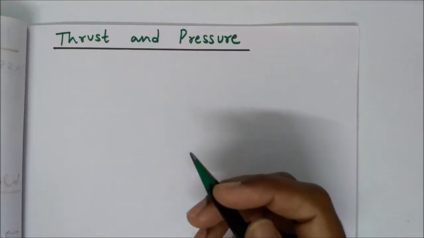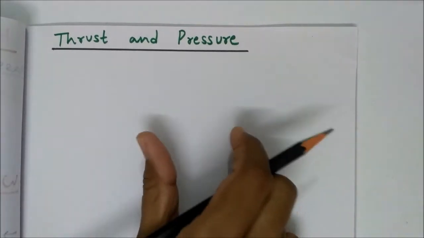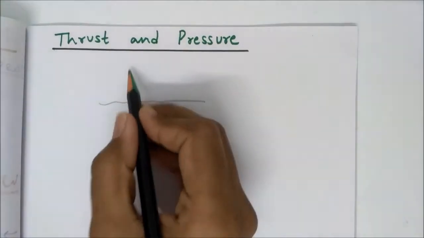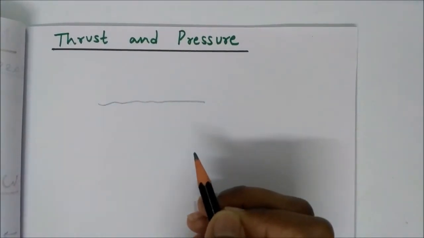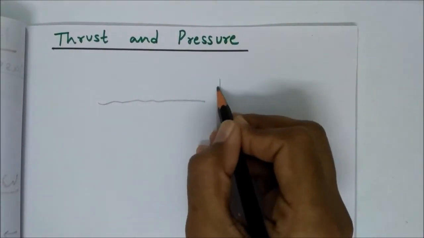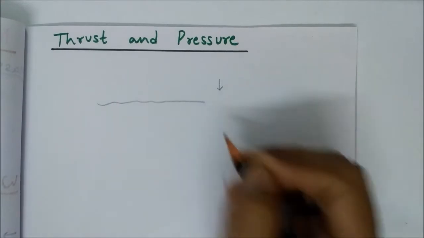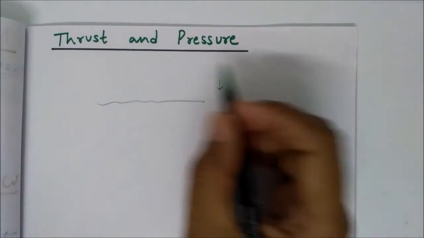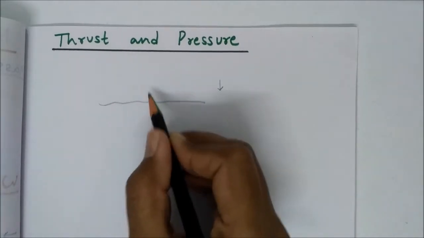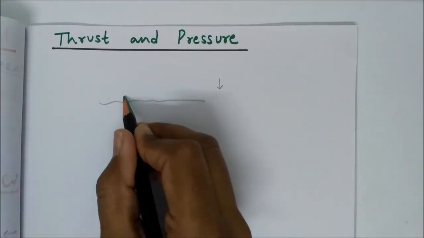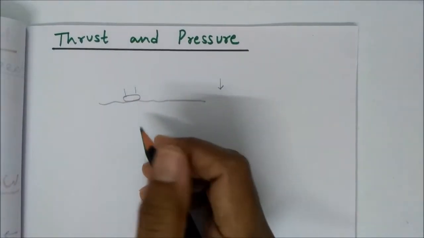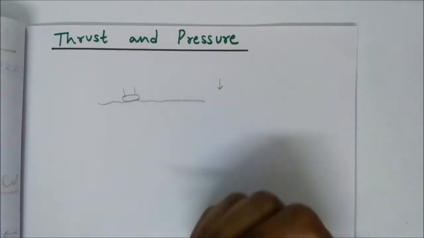Students, consider a situation where we stand on loose sand. So this is loose sand, and we are standing on it. When we stand, the total weight will be the weight of our body, right? And that will be in the downward direction, right? We are standing on this loose sand, and our feet go deeper into the sand, right? Assume that this is the feet of a man. So it will go deeper into the sand.